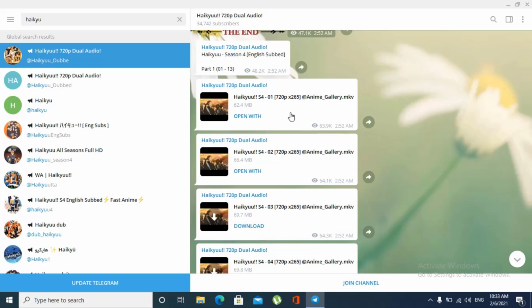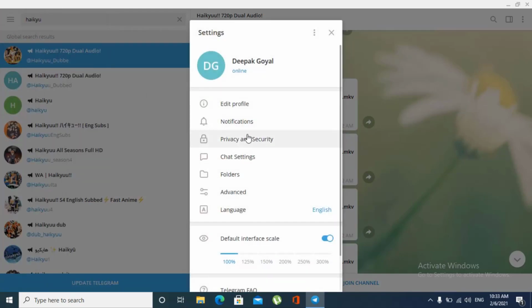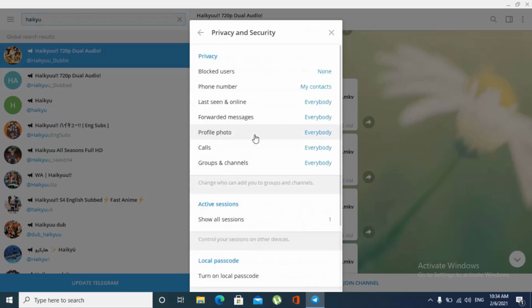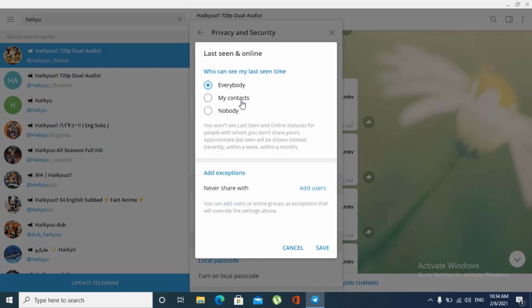Right. Also, there is one more interesting thing. So we have downloaded it and we can watch it anytime. Let's check out the settings of Telegram. Now, let's go to, I guess, privacy and security. Now, what happens in WhatsApp is I can either show my last seen to everybody or my contacts, or I can just say no one can see my last seen.